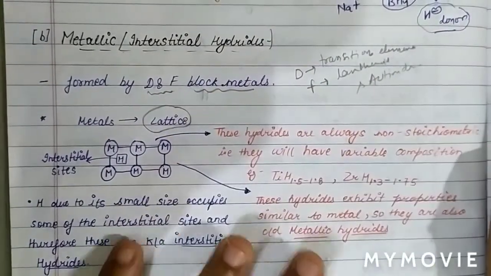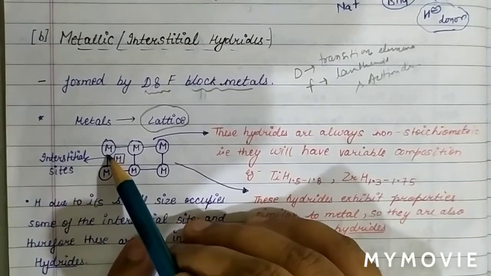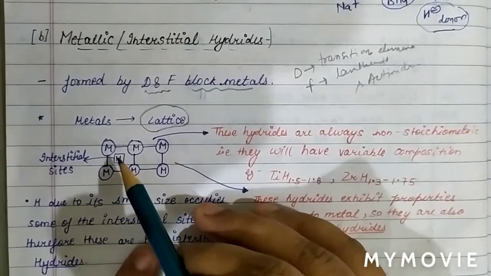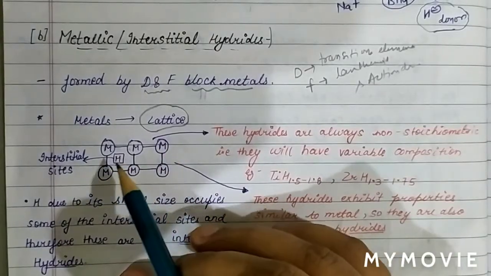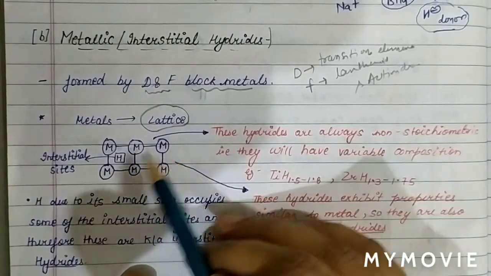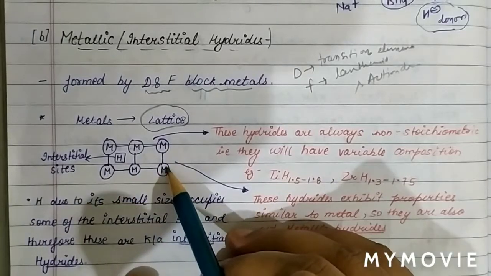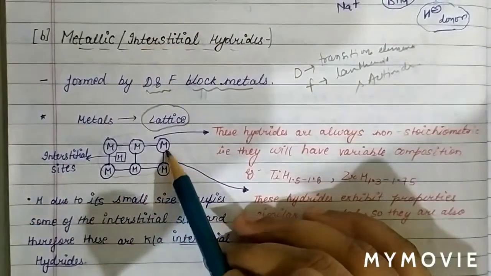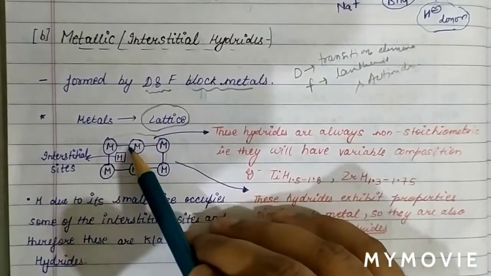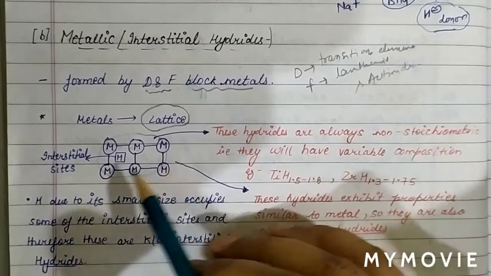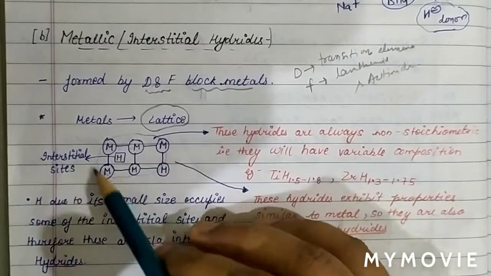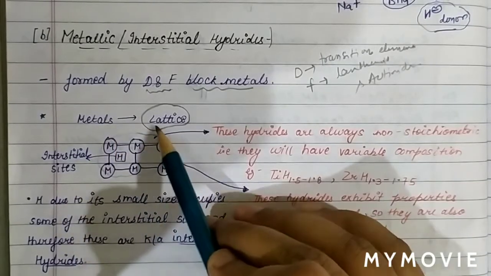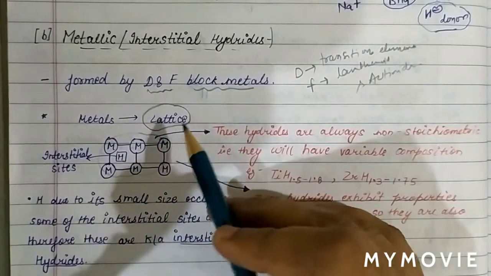See the arrangement of metals in three-dimensional space: when their lattice points are joined in three dimensions, it forms a lattice, and metals occupy the lattice structure.